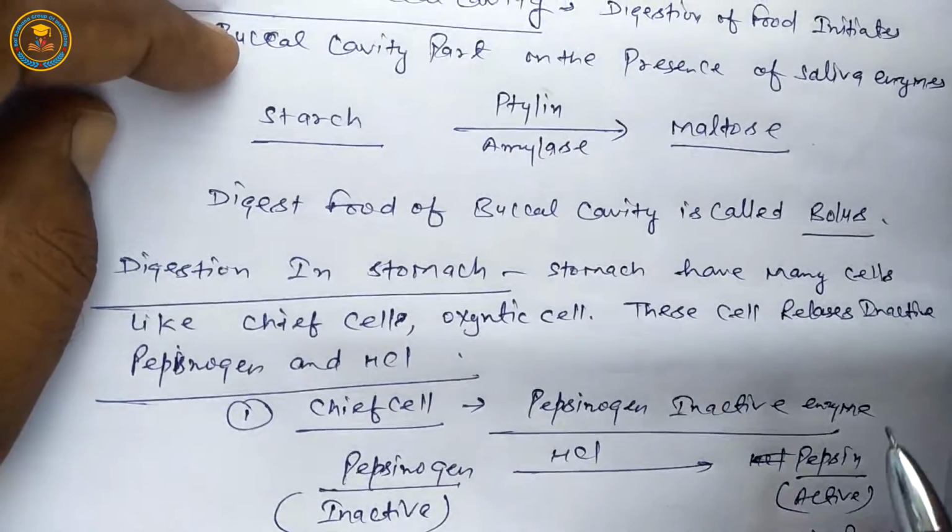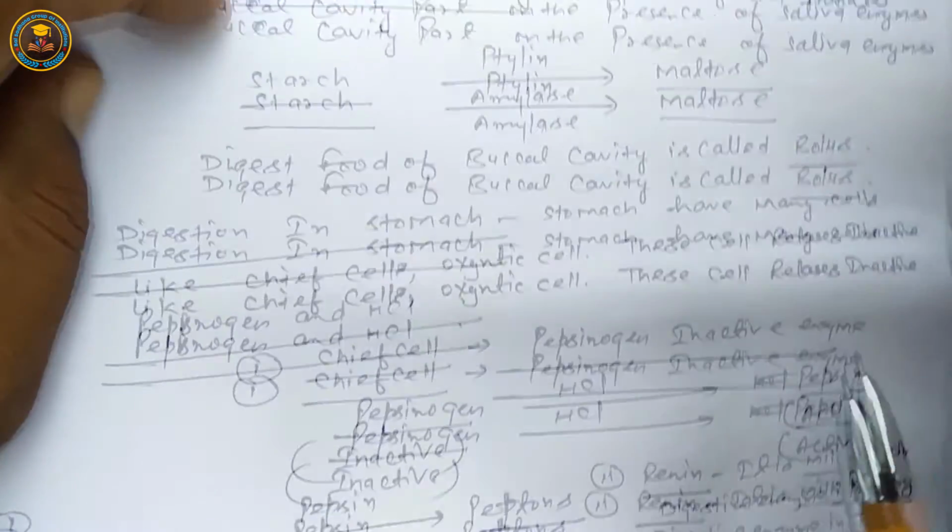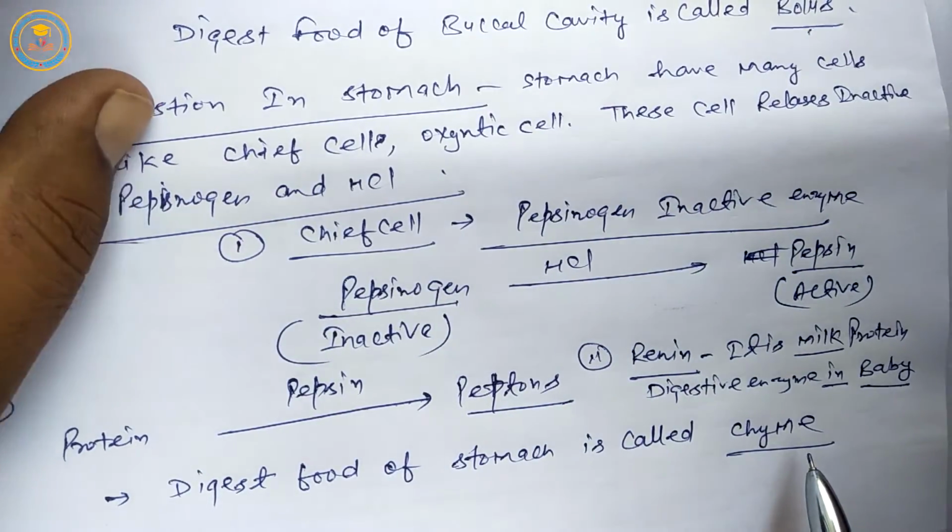Once again, digestive food of buccal cavity is bolus and digestive food of stomach is chyme.